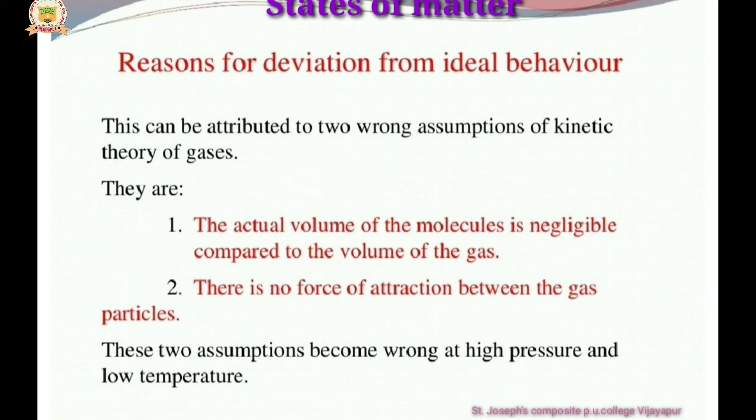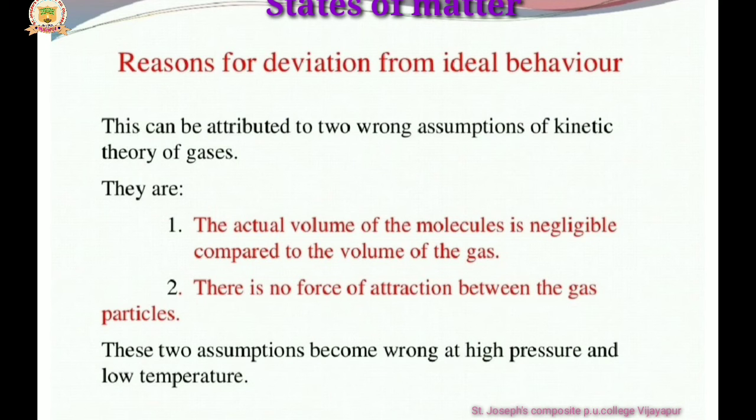In the sense, there is some force of attraction between the gas molecules. So this assumption is wrong. There is some force of attraction, because all the gas molecules compress when the temperature decreases. So these two assumptions become wrong at high pressure and low temperature.